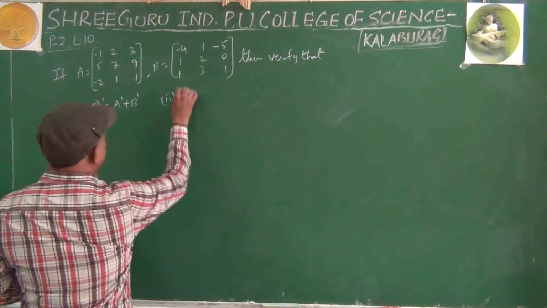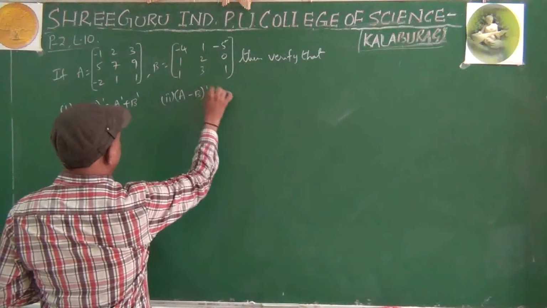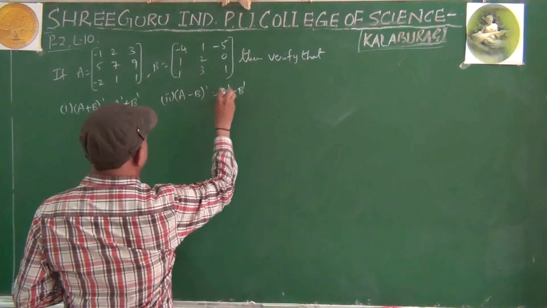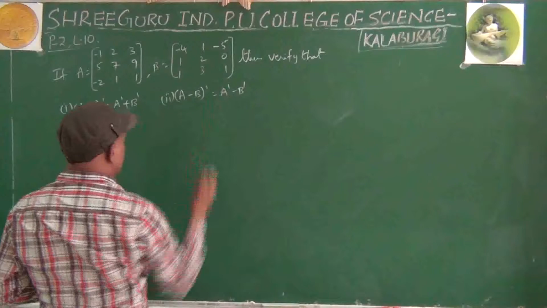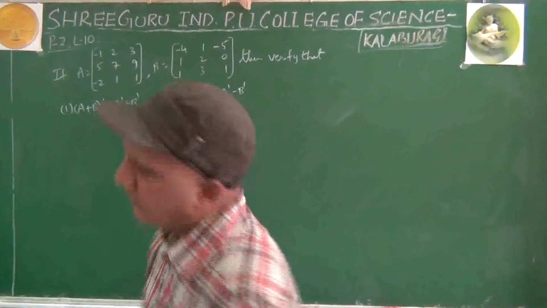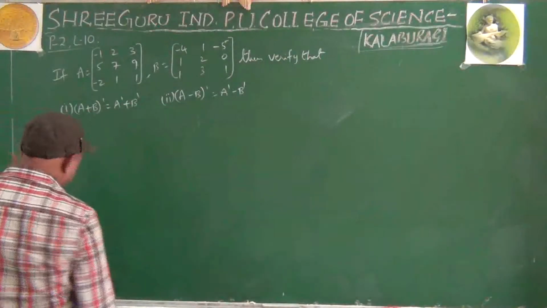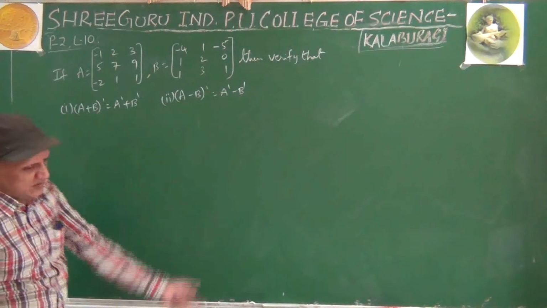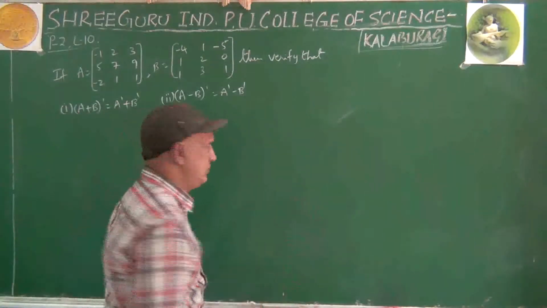Second sub question, A minus B whole dash equals A dash minus B dash. One question I will do, another question you try. Why? Because the sum of two matrices we know, and the transpose of a matrix also we know.